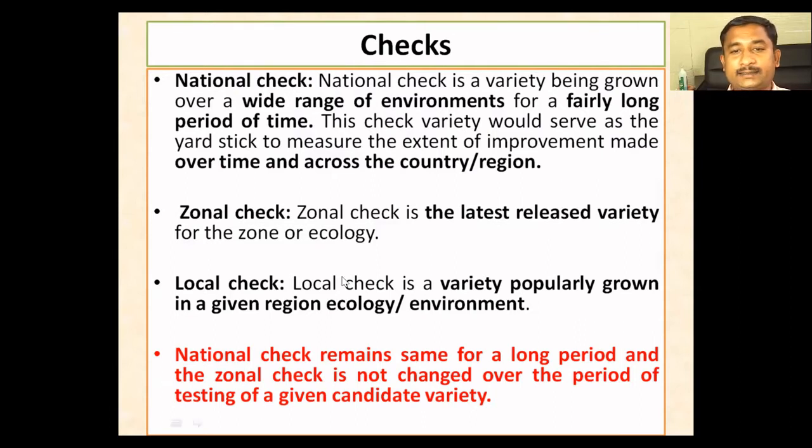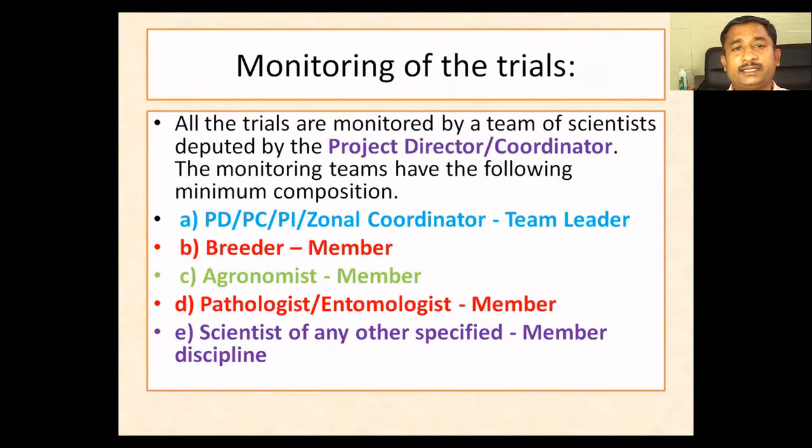See, the local check is very narrowly adapted to that local region, and the zonal check is narrowly adapted to that zone or ecology. The national check has a broader adaptability with respect to a broader zone, over time. So the national check remains the same for a long period, and the zonal check is not changed over the period of time testing in a given candidate variety. So these are a few points they will keep in mind while using the checks.